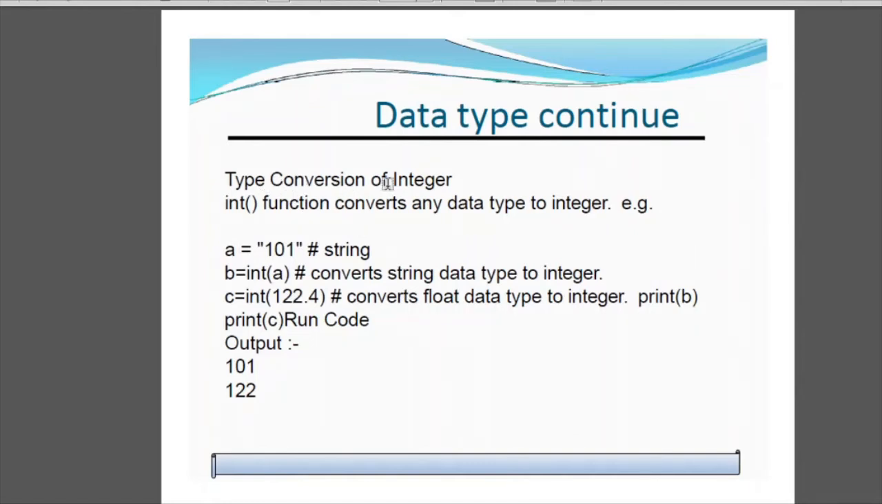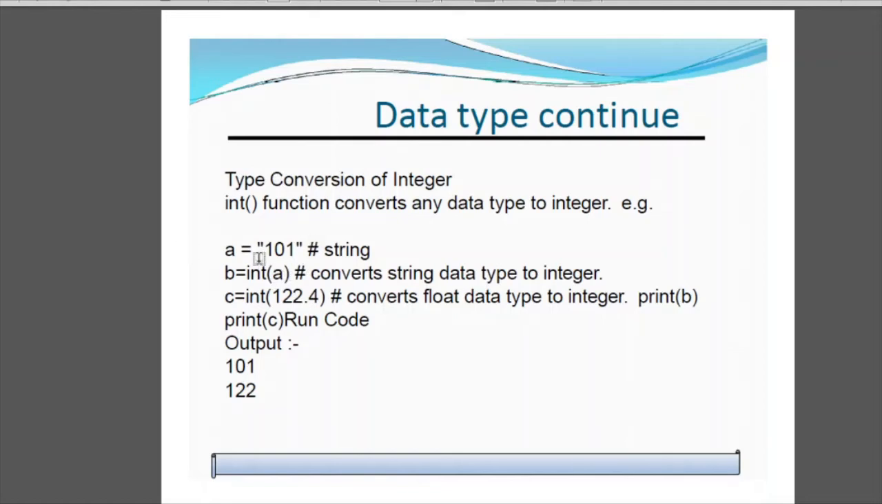Now next is type conversion of integer. Now what do you mean by type conversion? Type conversion means when you convert data type from one type to another, maybe from int to float, float to string, or string to float. Any kind of conversions which you can do in data type is called type conversion.